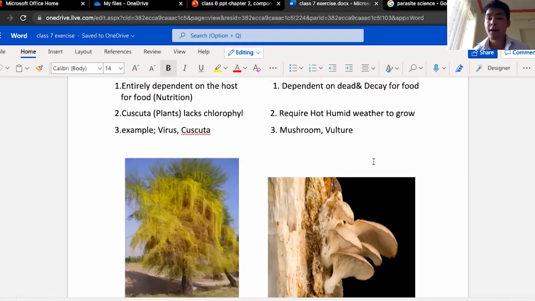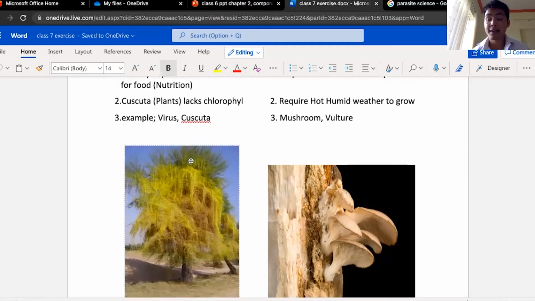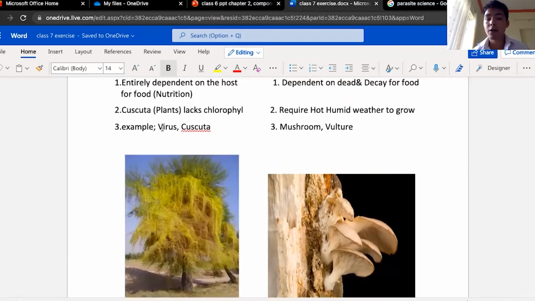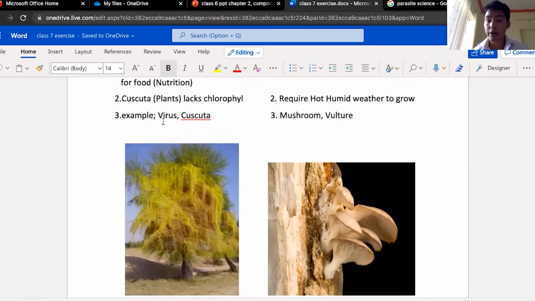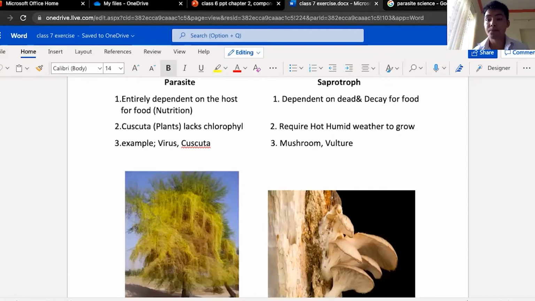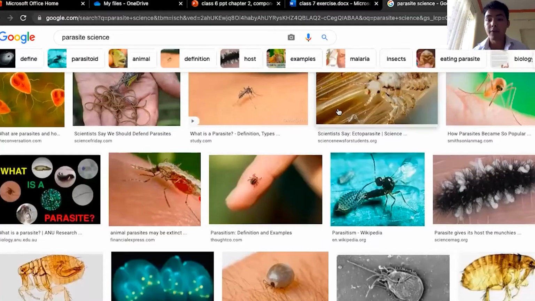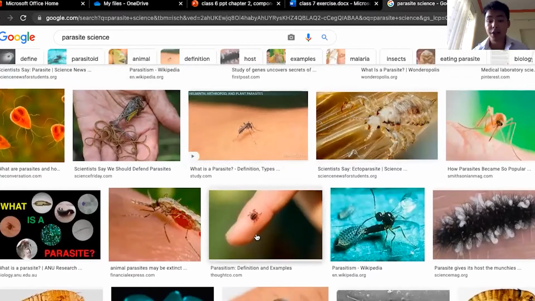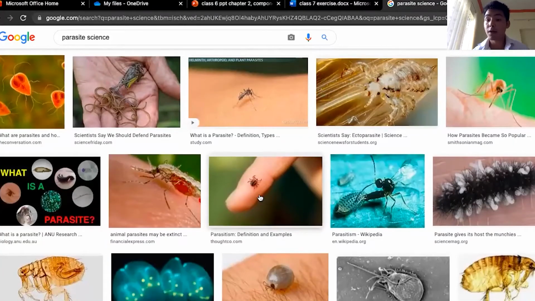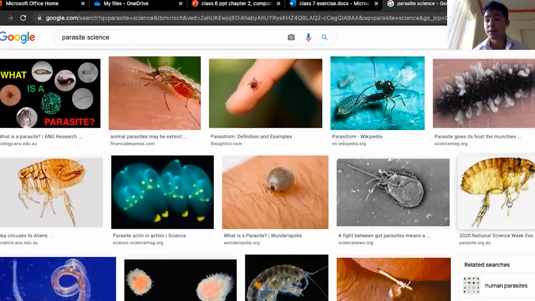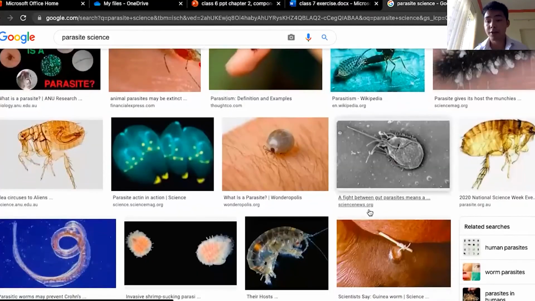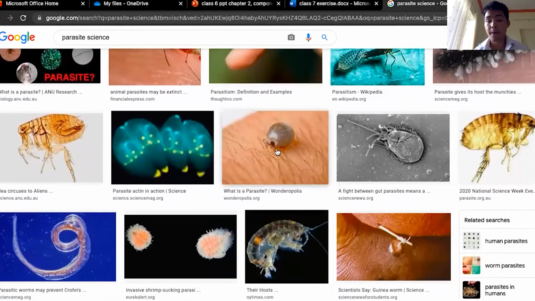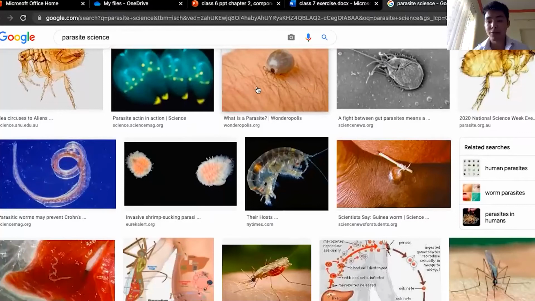And the third one is an example of a parasite. Here I've given an example of a Cuscuta and a virus, and there are plenty of examples. We have a mosquito. Mosquito can be one. This is, I think, a tick or something which we found in a cow. I think this is called katmal. I'm not sure.